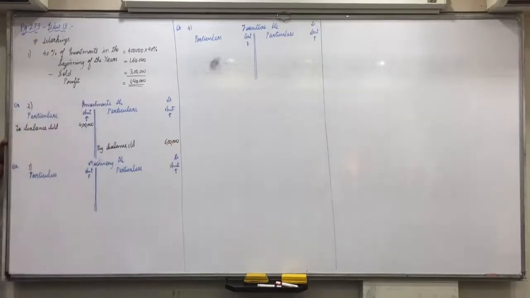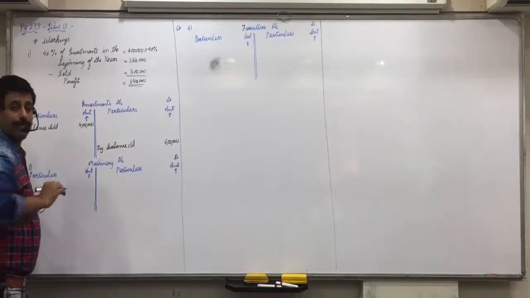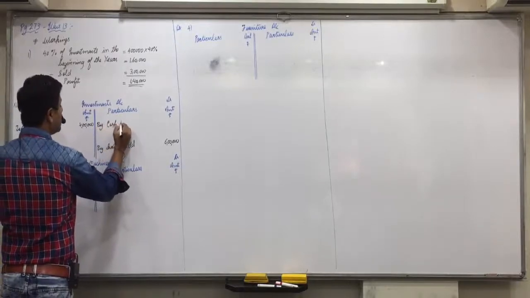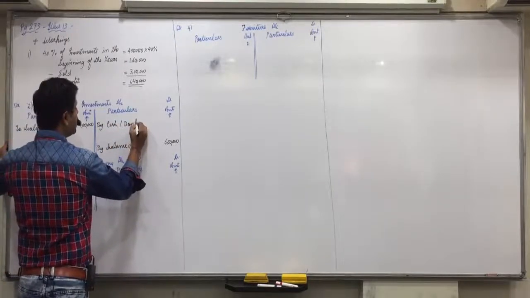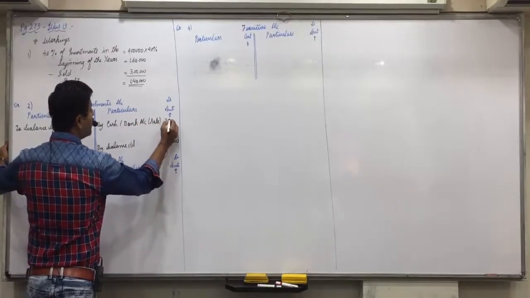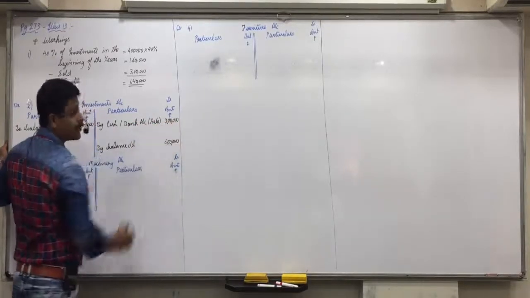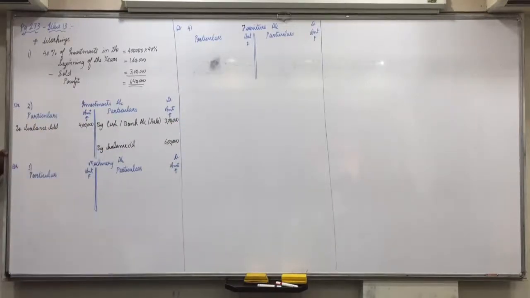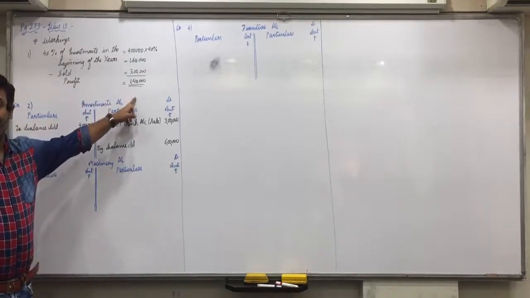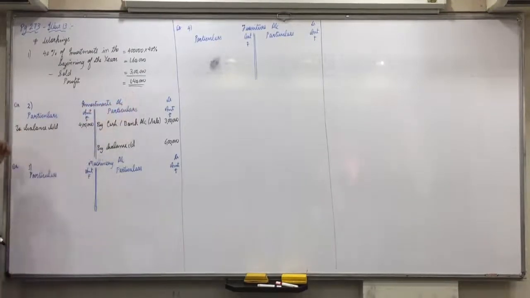Sale of investment. Then where will it come? What amount? Credit side, 3 lakhs. Yes, credit side by cash or bank account, sale of investments 3 lakhs. Do you all find it in adjustment? Third adjustment. And debit side profit 1,40,000. Yes, profit of 1,40,000. Profit will come on debit side.